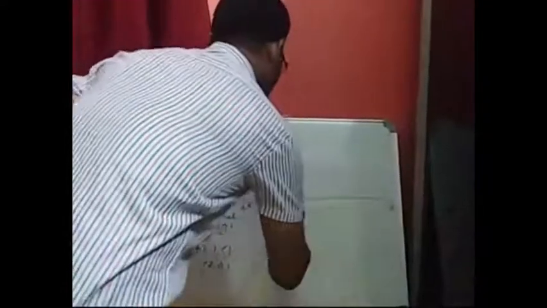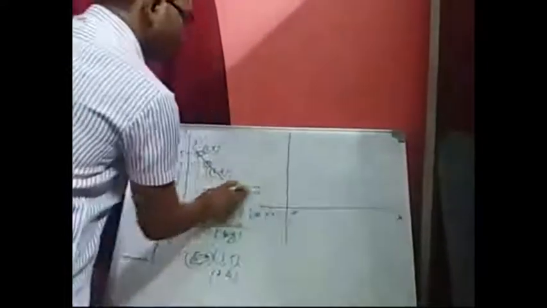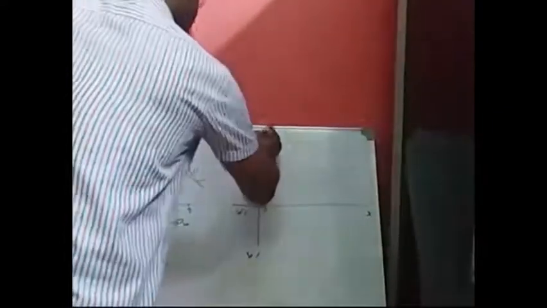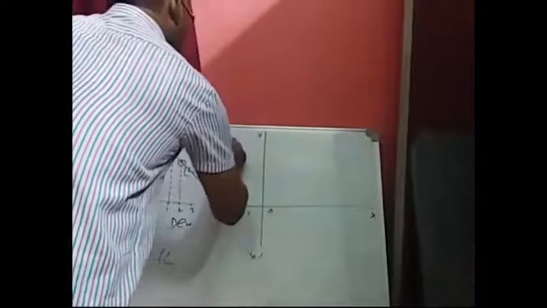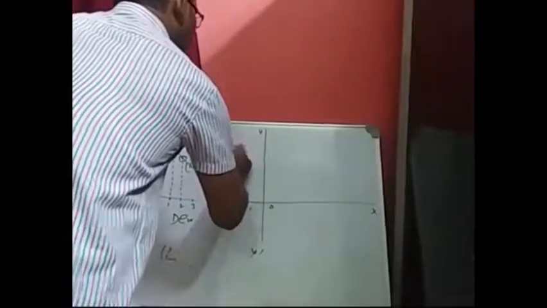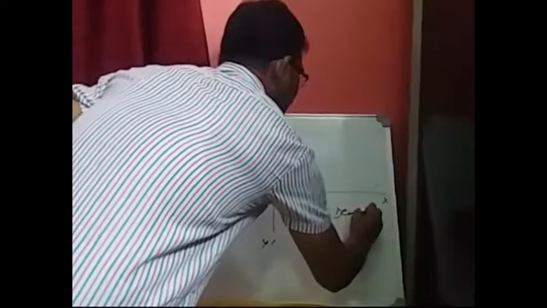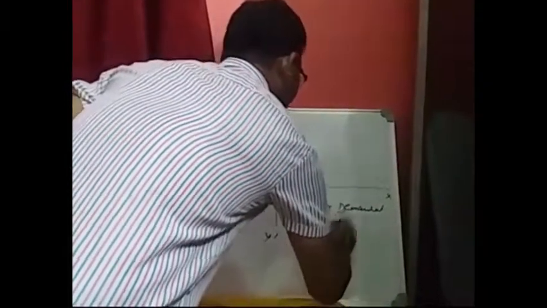Now here I am plotting the market demand curve. It's the same way: X'OX is the X axis and Y'OY is the Y axis. Here the price is denoted in rupees and here the quantity demanded in kg.